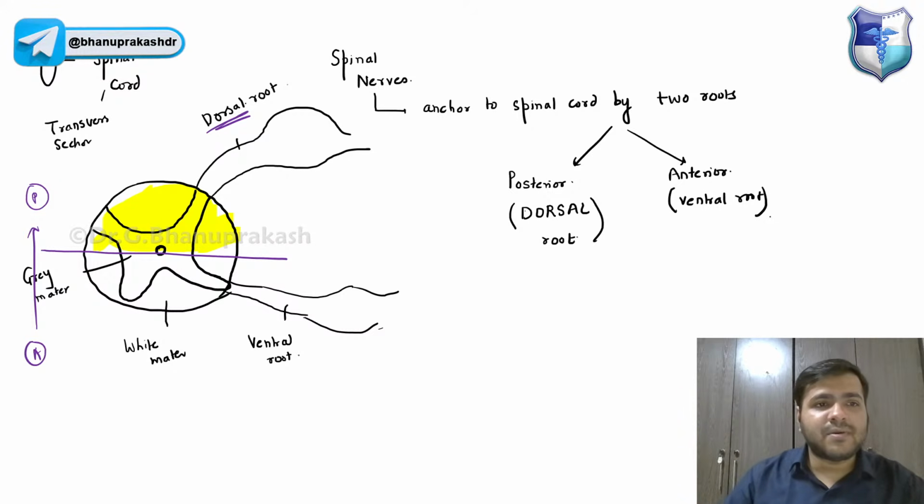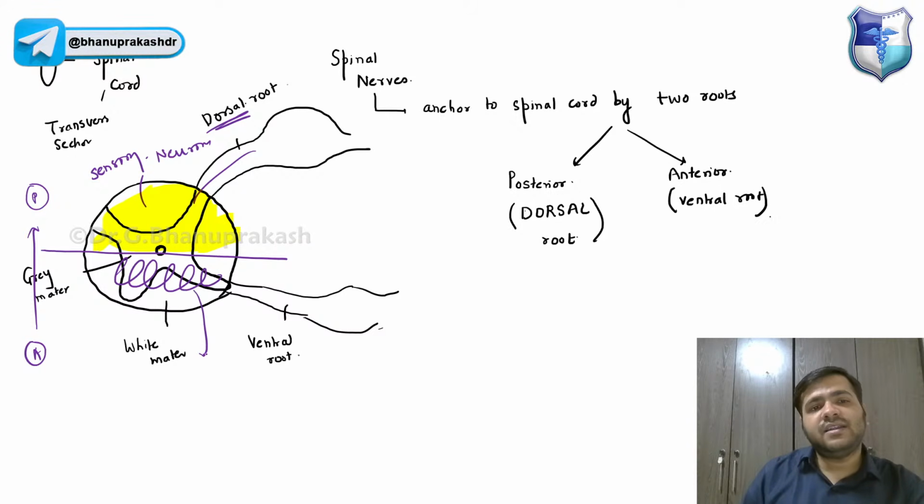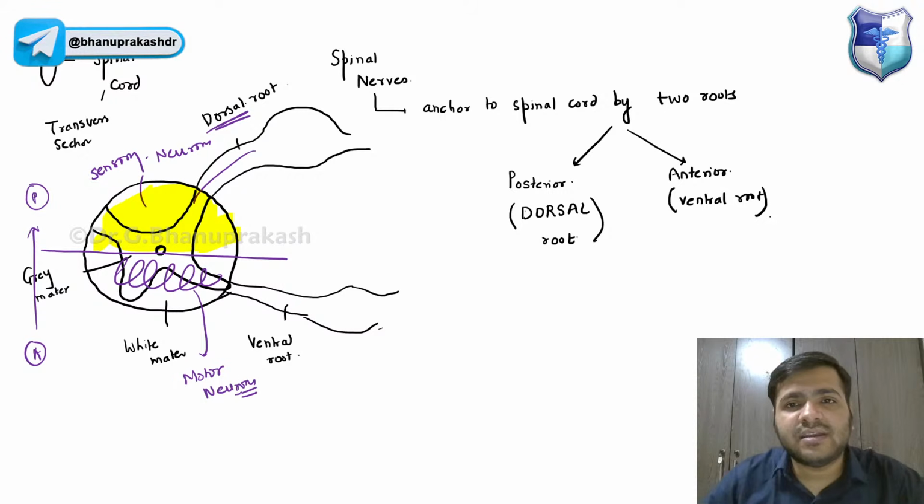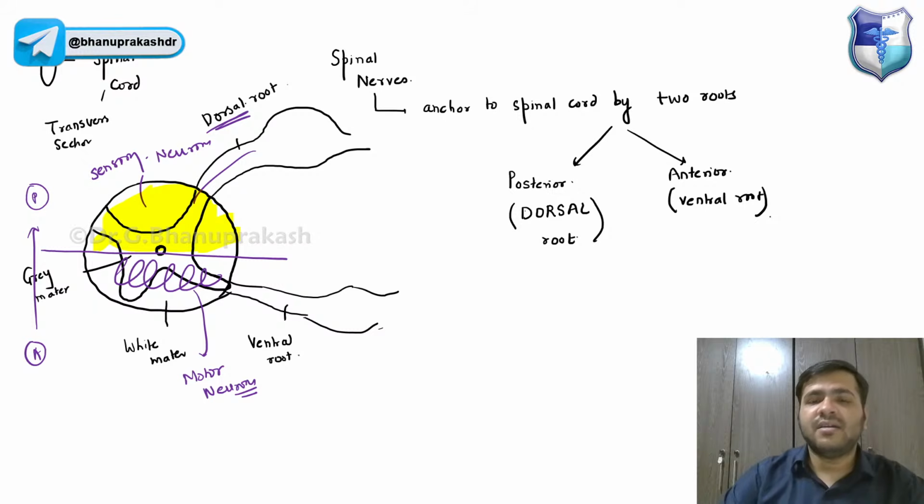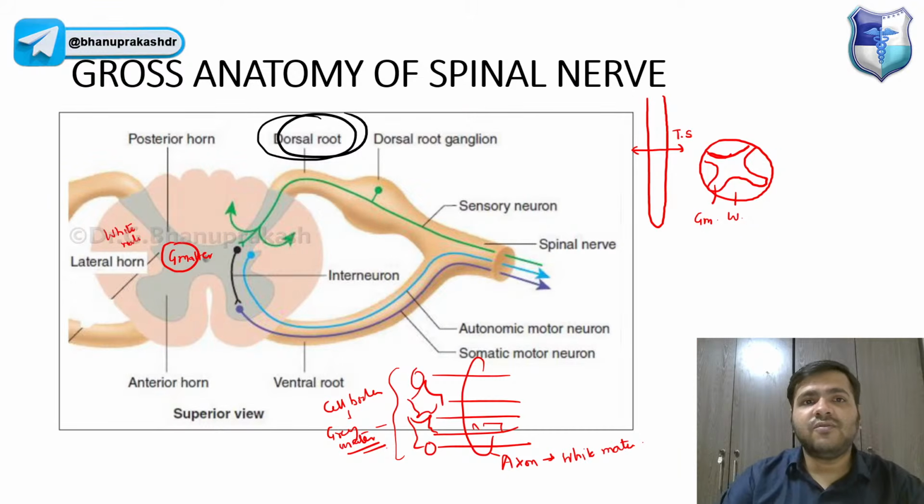The posterior part is always related with the sensory neurons, and the anterior part will be related with the motor neurons. That is what is shown in the picture also. If you can see, we have the dorsal root and we have the ganglion.